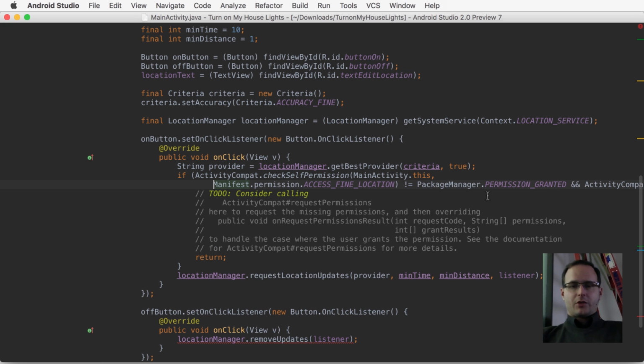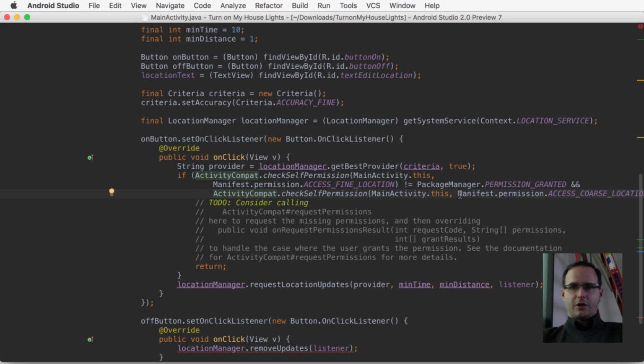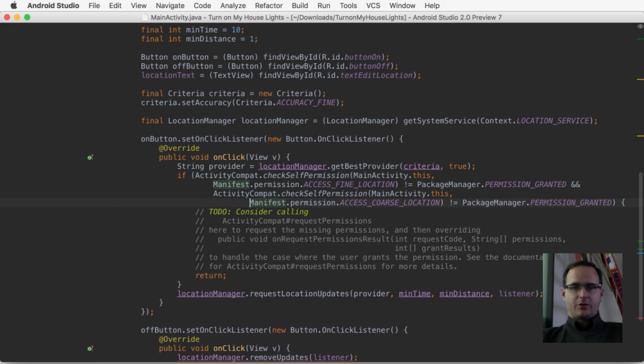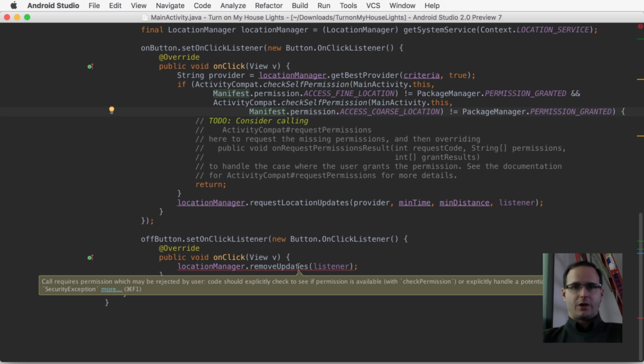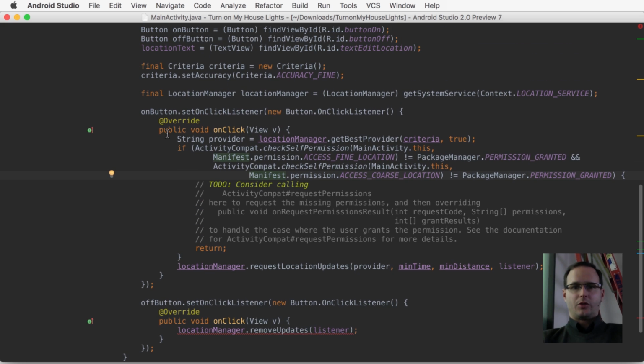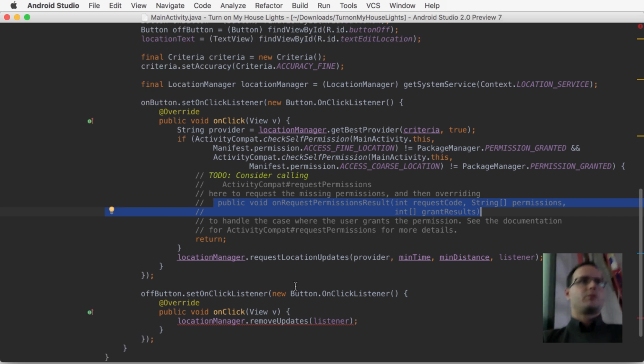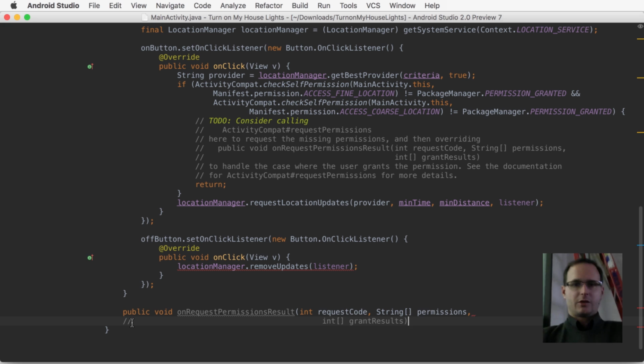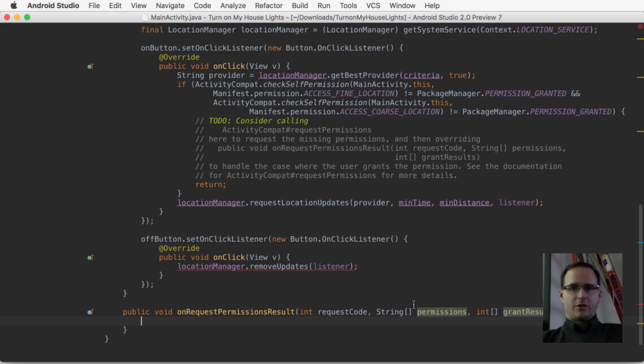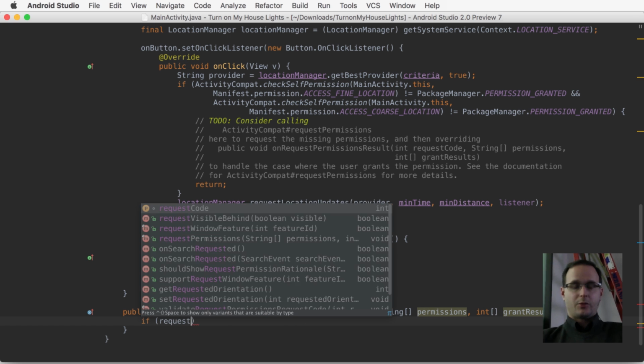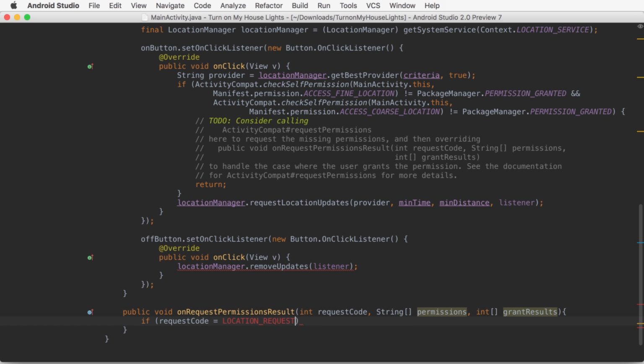Alright, so this is going to check to make sure we have permission, whether it be fine or coarse, depending on what kind of activity provider we are requesting. In this case it's going to be fine, but we may change that, and this is going to handle both of those cases. And what it's suggesting we do here is, if that isn't the case, that we call request permissions. And that'll then pop up a dialog asking the user if they are going to allow us to use it. So we're going to need to override this method if the user does allow us the permission to use a location.